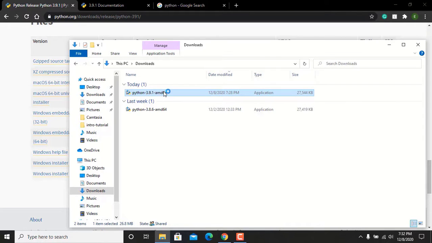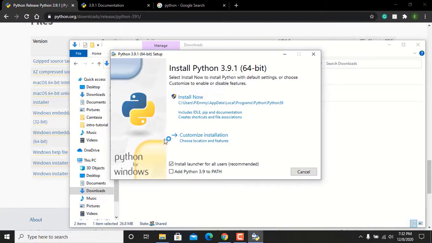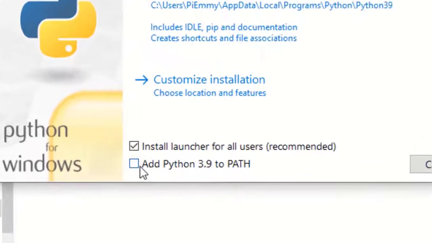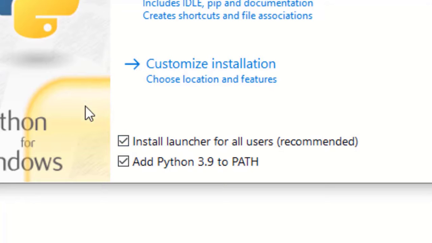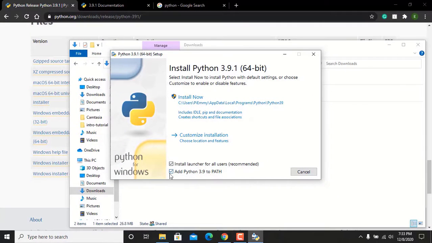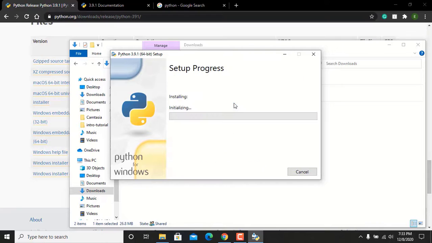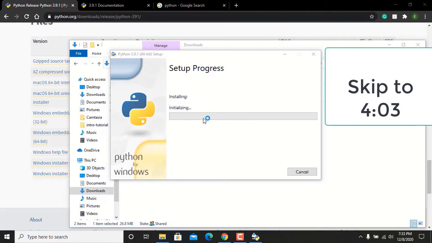Please make sure you don't skip any of these steps as they are very important. The first thing you want to make sure is checked is this: add Python to path. If you do not add it to path, you won't be able to access Python from your command prompt or your terminal. So make sure this is checked. You add Python 3.9 to path. Then just go with this for now. You won't really be needing any customization, so we're going with this. I'm just going to skip till it finishes installing.